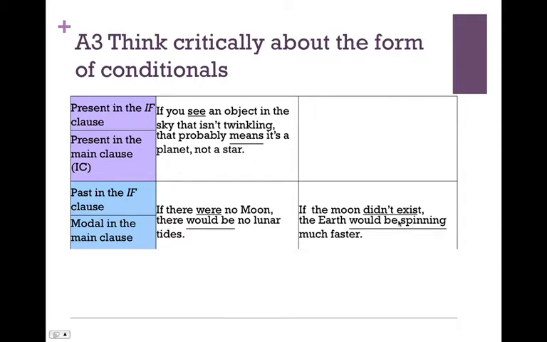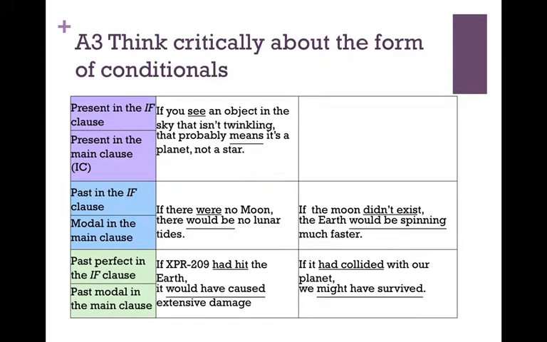In fact, it exists. If the moon didn't exist, the Earth would be spinning much faster than it is right now. It is not spinning, that's the present continuous. It isn't spinning so fast because there is a moon. But if the moon didn't exist, the Earth would be spinning much faster. You are asked to look for the past perfect in the if clause and a past modal in the main clause. And the article shows two examples.